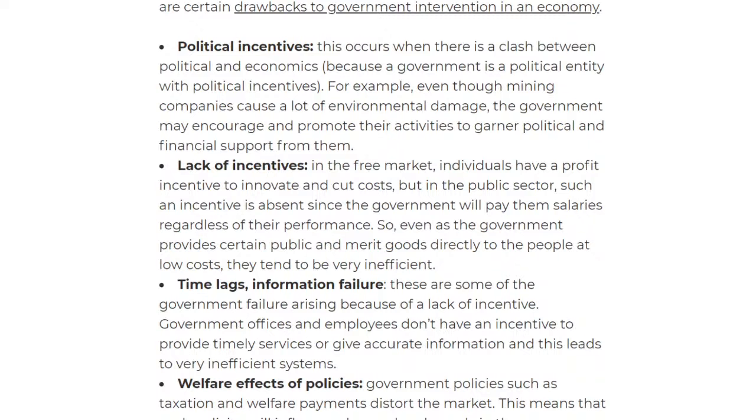Then we have the time lags and information failure. We've also talked about information failure as one of the market failures. And basically, this is when the government fails because of lack of incentive, because government offices and employees don't have incentive to do these services or give accurate information, because it's too much work for them.